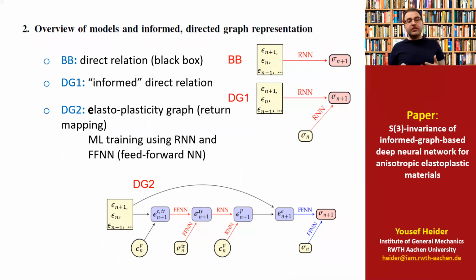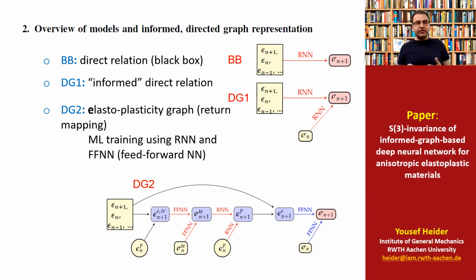So in the second section in the paper, we introduced different informed directed graphs. These three variations here. We have directed graph, which is non-informed. So we have the strain and strain history to generate the stress in the current step. Or we have informed directed graph, where we made use of the stress from the previous time step to improve the stress prediction in the current time step.